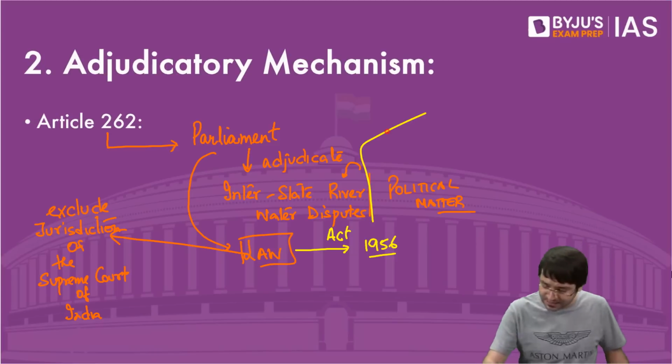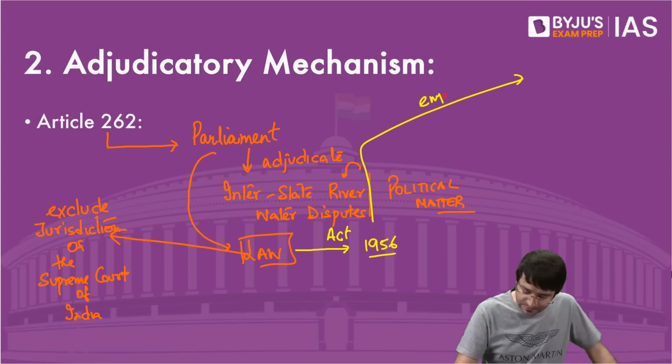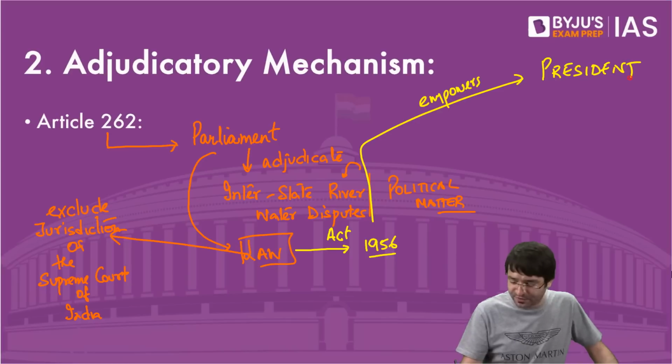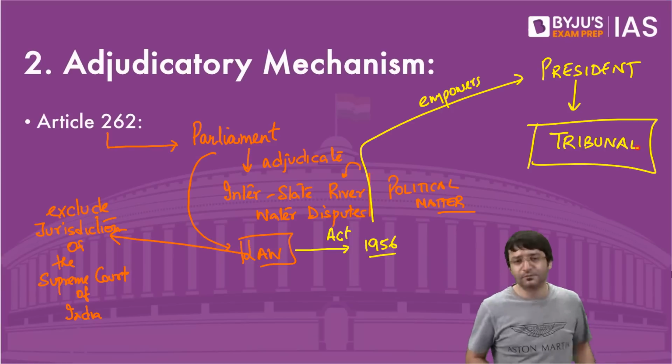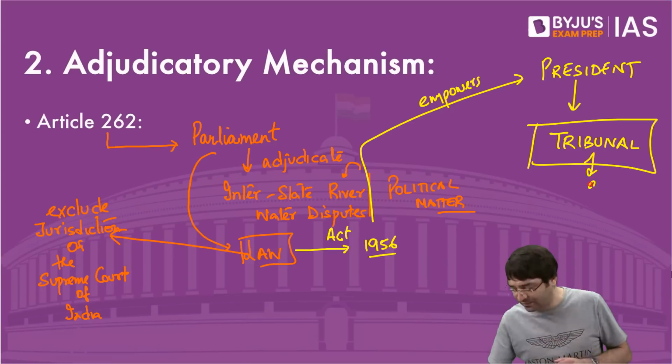And it is this act which empowers the president, saying, dear president, what you have to do is establish a tribunal. And then this tribunal will give an award. And this award is binding on the states.